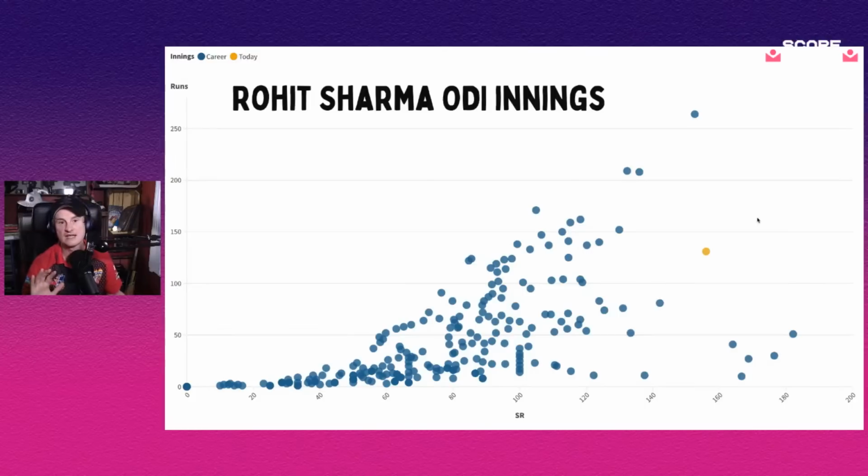And it's watching him bat the way he did today, where he matched the consistency, the calmness, the ability to read the conditions with just that little bit of, well, I'm better than all these guys. And the truth is, to go back all the way to that Viv Richards comment, he's kind of always been better than everyone else, but it's been a slow burn, and he doesn't have that kind of run scoring thirst that Sachin Tendulkar and Ricky Ponting and Don Bradman and Virat Kohli kind of have.